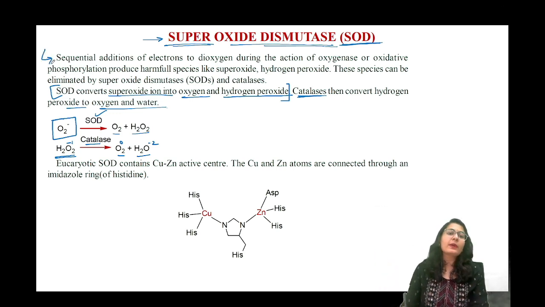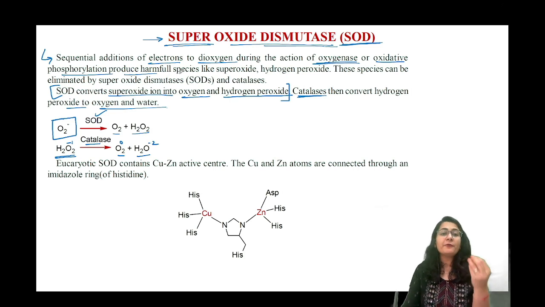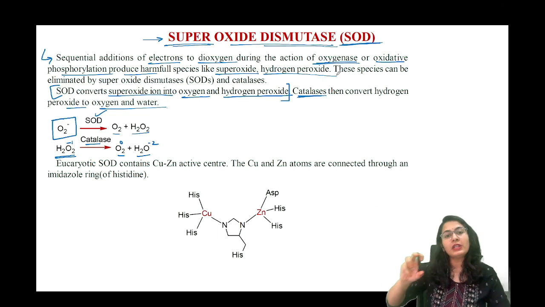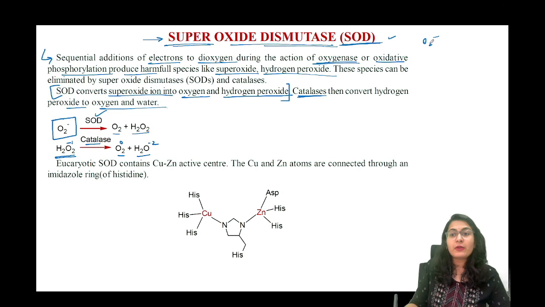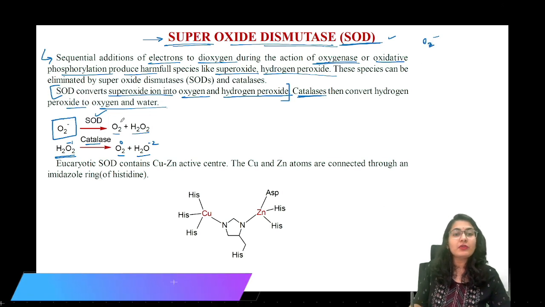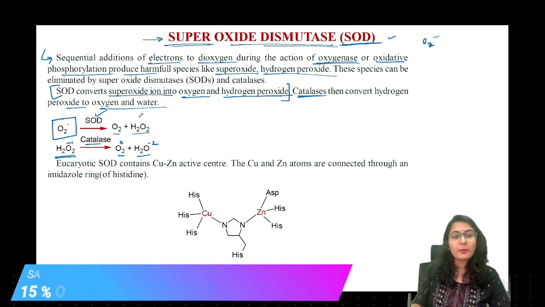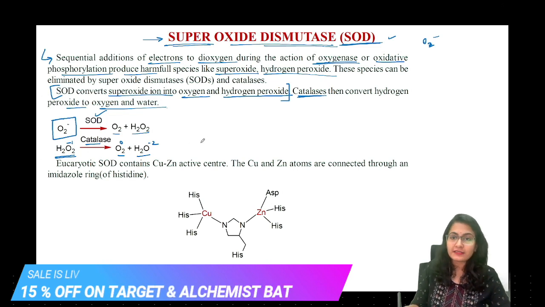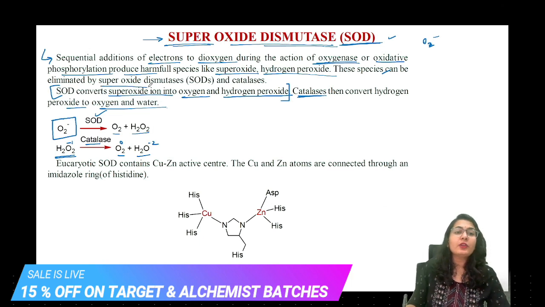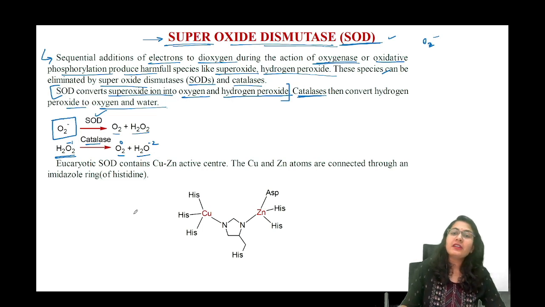Okay, so look, sequential addition of electrons to dioxygen during the action of oxygenases or oxidative phosphorylation produces harmful species like superoxide, hydrogen peroxide, all of these. To counter them we have some very good enzymes, that is superoxide dismutase, which counters O2 minus, breaks this down into oxygen and peroxide. Now peroxide is further broken down by catalases. Okay. This species can be eliminated by superoxide dismutases and catalases together. Okay, now we have seen its function.